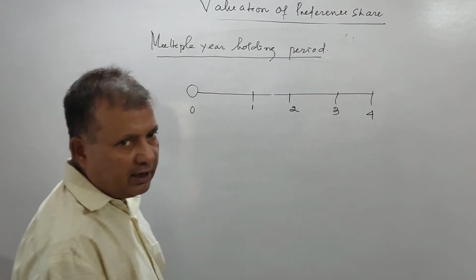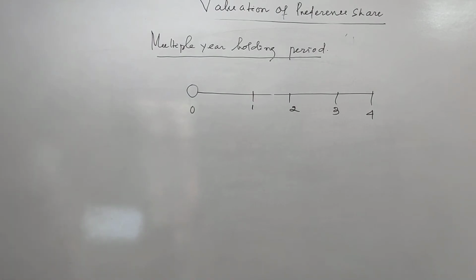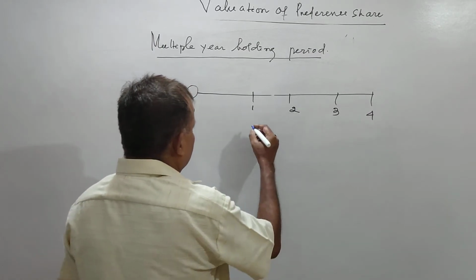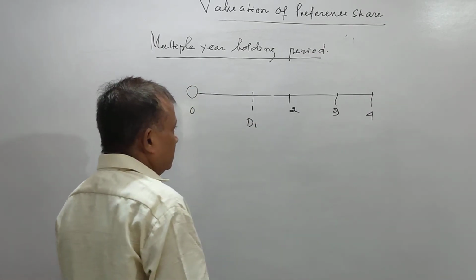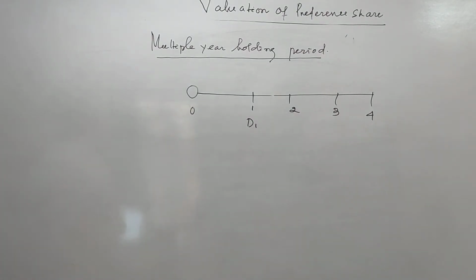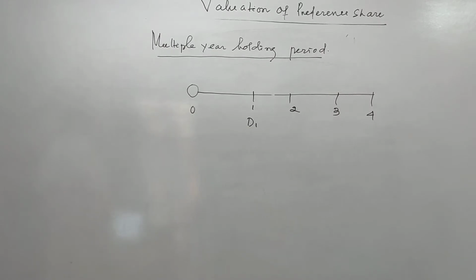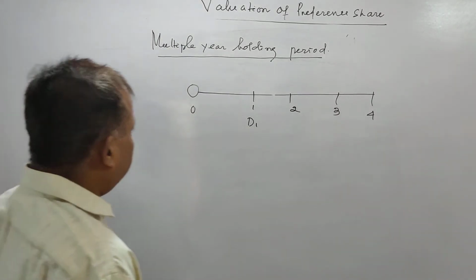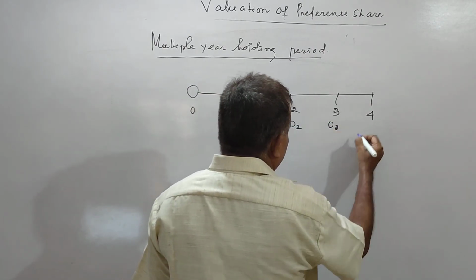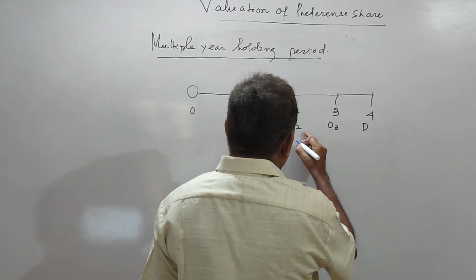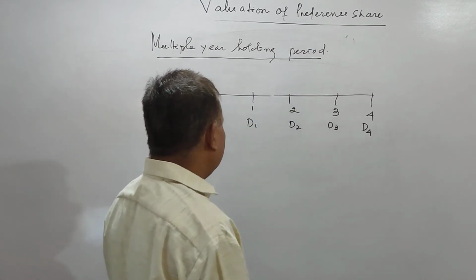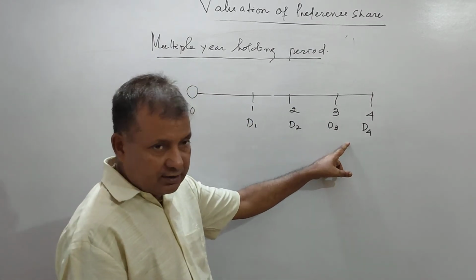This is fourth year, and the dividend D1 at the end of first year, D2 dividend at the end of second year, D1, D2, D3, D4, and the investor holds the shares for 4 years.